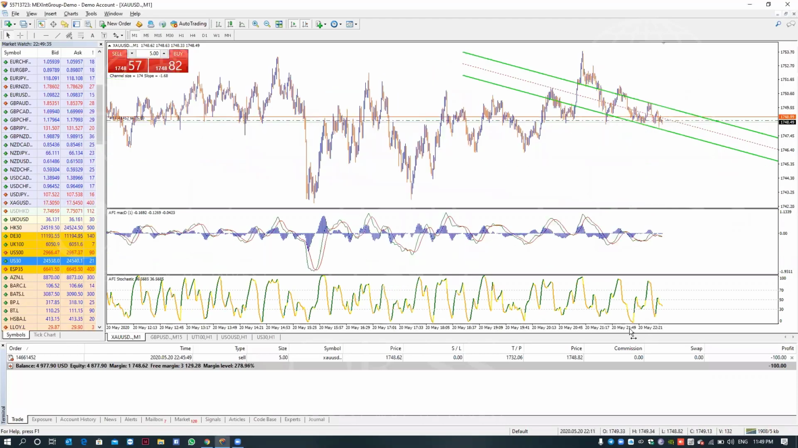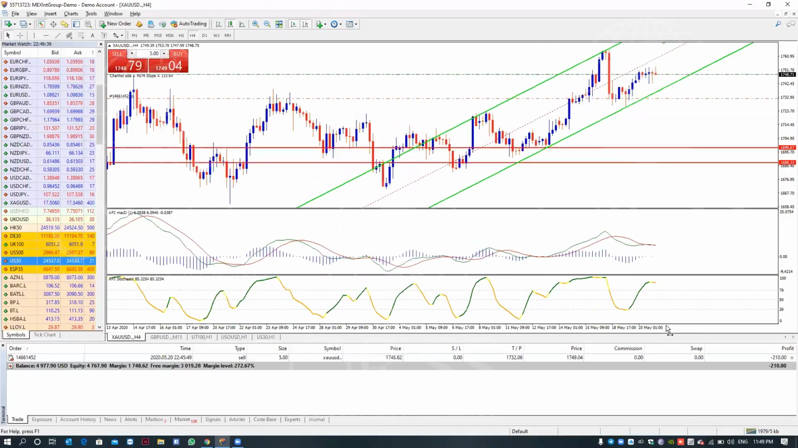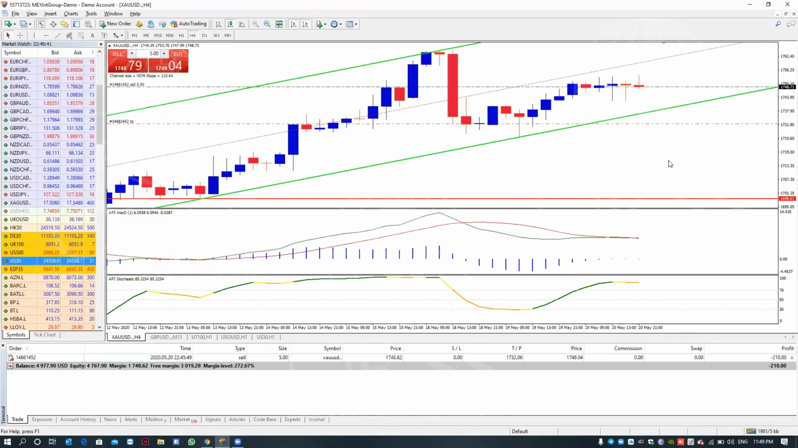The market is going down. Yeah, tomorrow maybe it will go even further down.